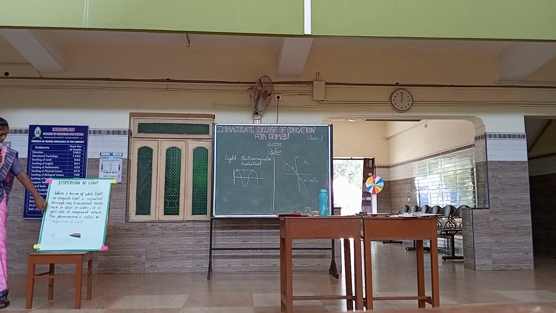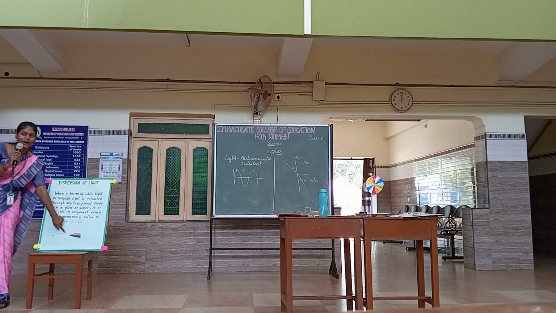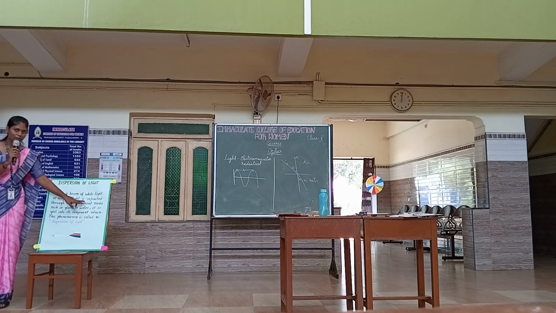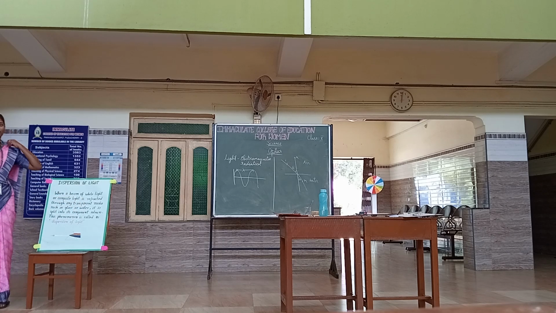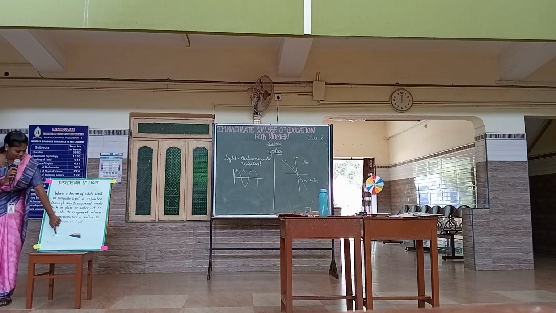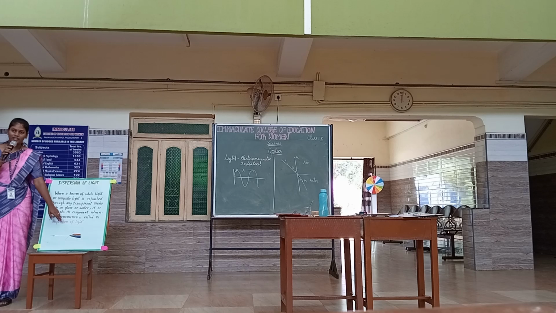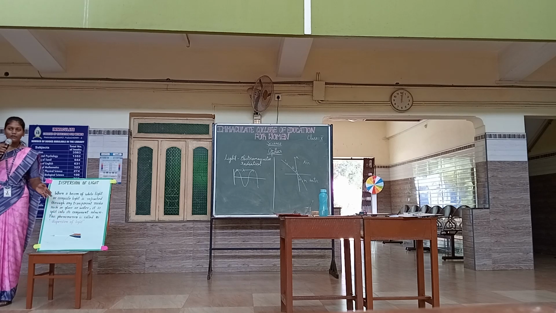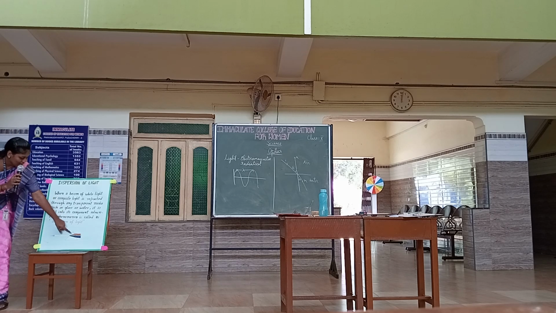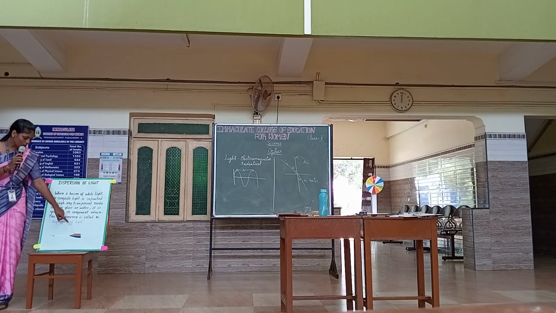When a ray of white light is incident on a transparent medium, here it is given as transparent medium, but it can also be said as optical medium, it is split into the component colors. We will not get the exact white beam here. The order from the base of the prism is violet, indigo, blue, green, yellow, orange, and red.